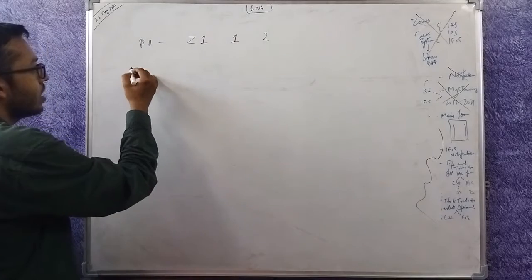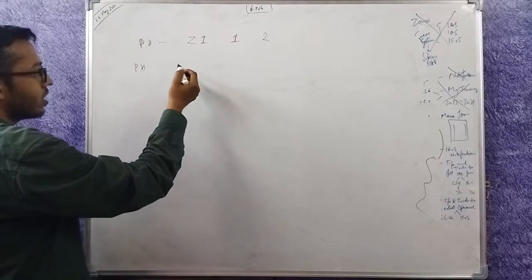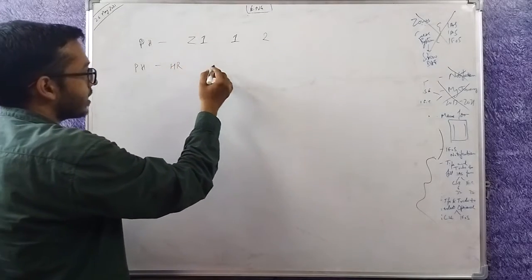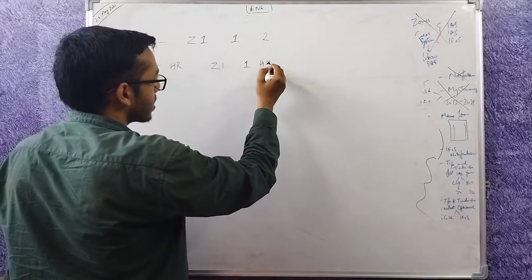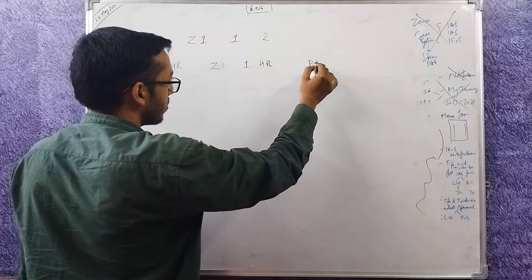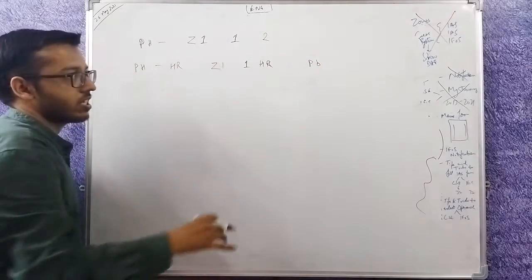So let's say a physically handicapped person is from Haryana, and that person fills zone 1, state 1 as Haryana, and that person fills Punjab, and no other zone and state is filled.